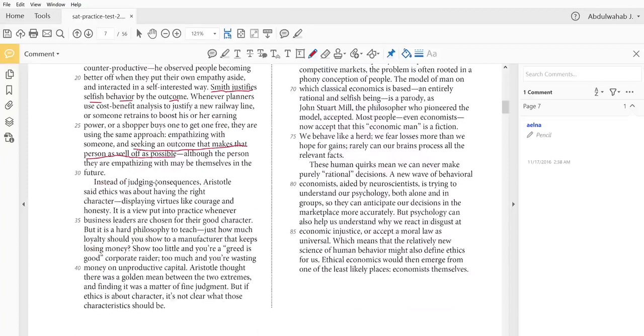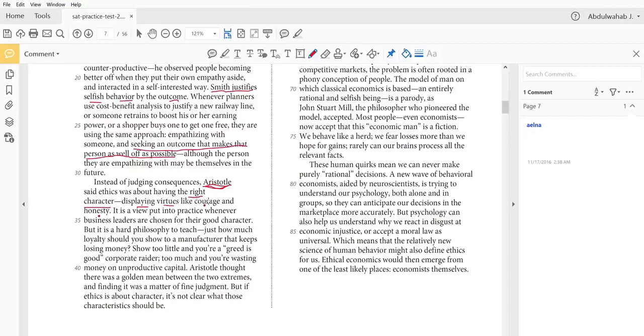Instead of judging consequences, Aristotle said ethics was about having the right character. So now here's another view that some economists could use to actually study whether something is ethical or not in economics, and that's all about having the right character. Let's see what the second point of view actually means. Displaying, showing, or behaving on virtues, good qualities like courage and honesty.